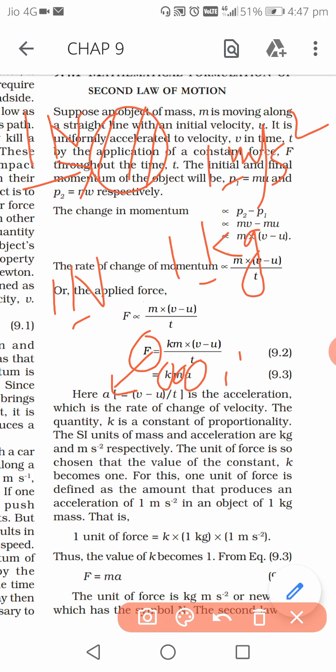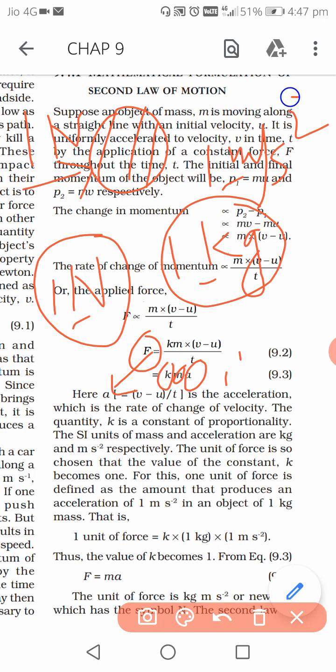What is the value of k then? Isn't it 1? So experimentally it is found that the value of k is 1, because when we apply a force of 1 Newton on an object of mass 1 kg, the acceleration becomes 1.